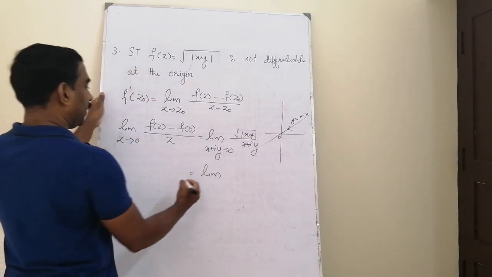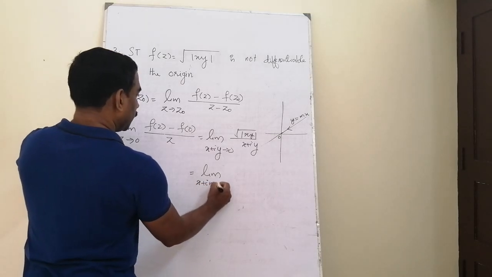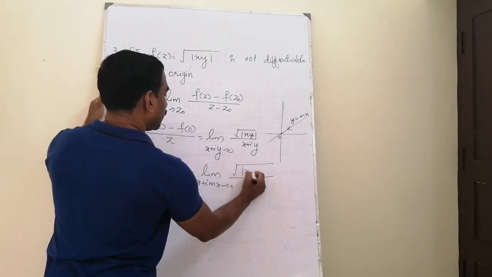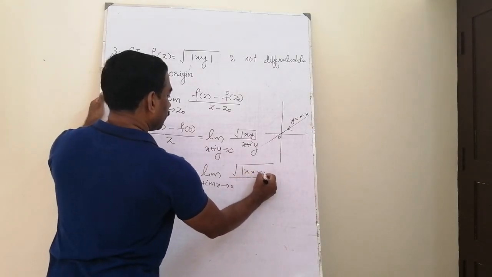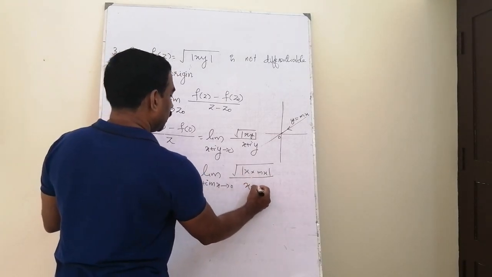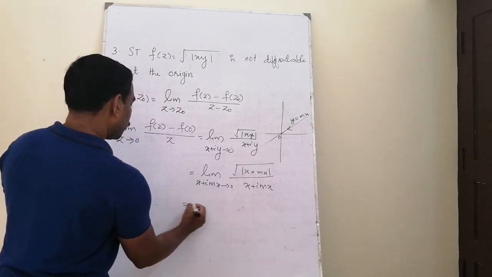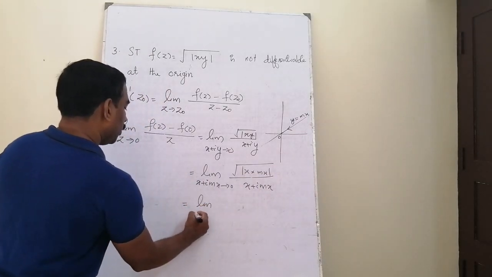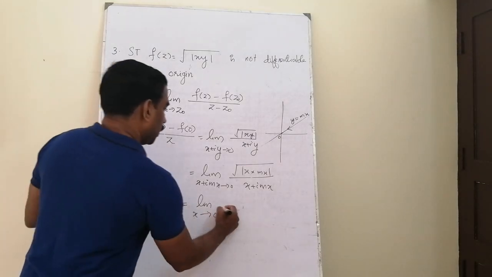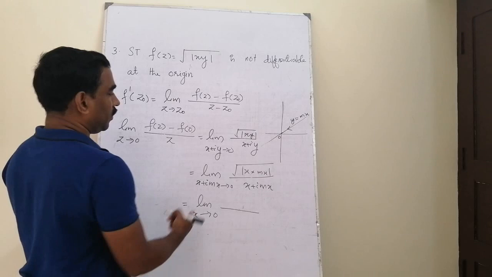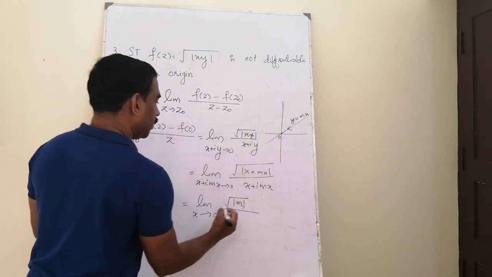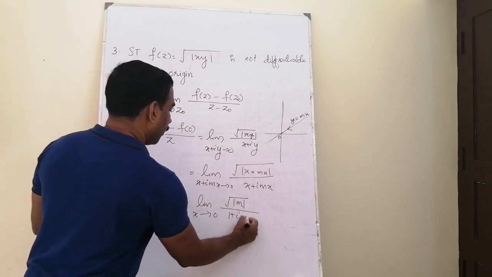So substituting for y as mx, that is x plus imx tends to 0, square root of mod x into mx divided by x plus imx. So this limit is equivalent to the variable being x, so this is the limit as x tends to 0. Cancelling one x as common factor from numerator and denominator, this becomes square root of absolute value of the slope m divided by 1 plus im.